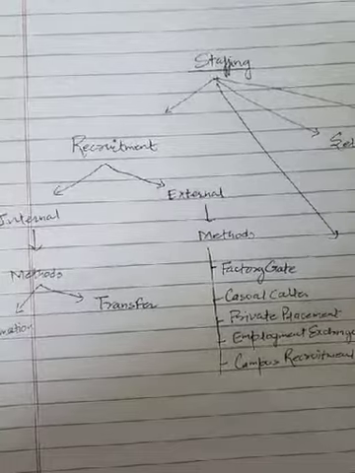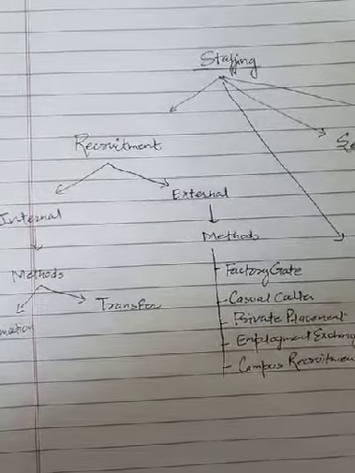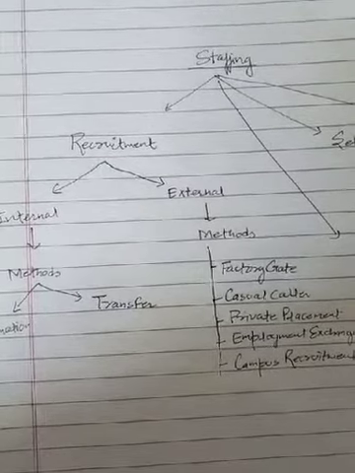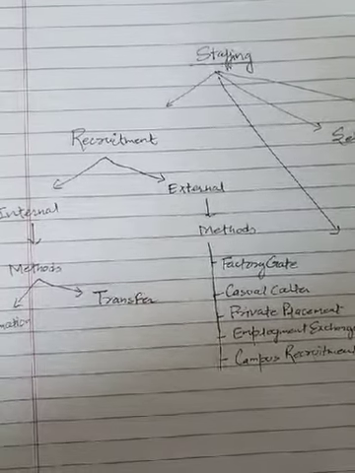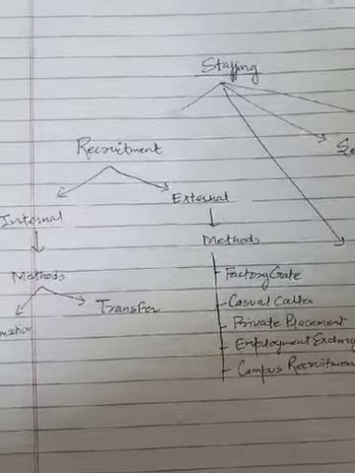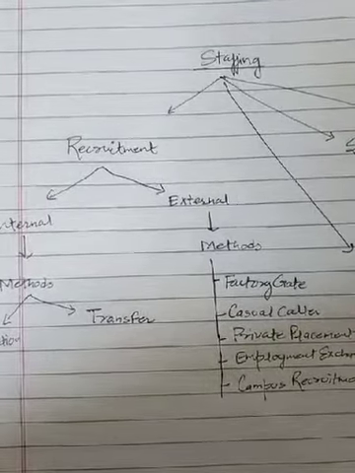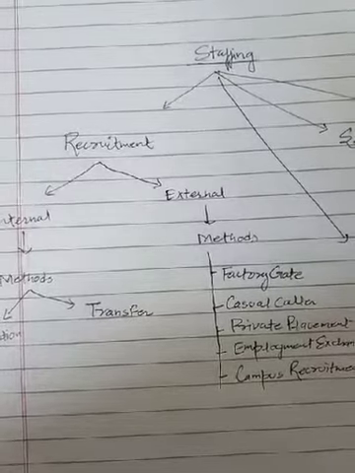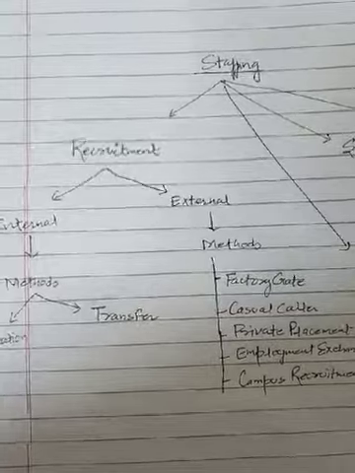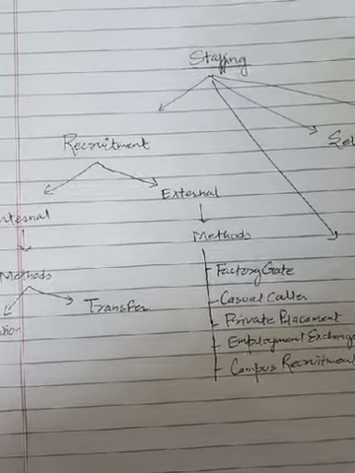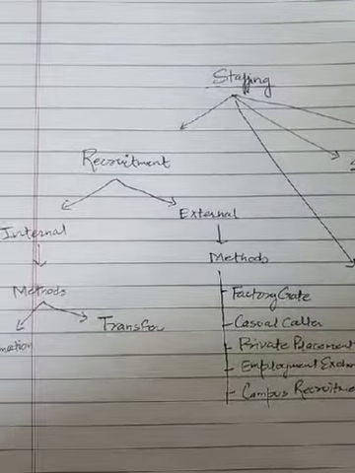So staffing is a function which is very helpful for the management to deal with the workers who are working in the organization, because workers are considered an important resource of the organization. They are also known as the fixed assets for the company, because we know that the success of the company totally depends upon the efficiency and effectiveness of the workers. If the workers are efficiently and effectively selected, then only they perform well and the organization will get more and more profit from the economy. That is why staffing is an important function.